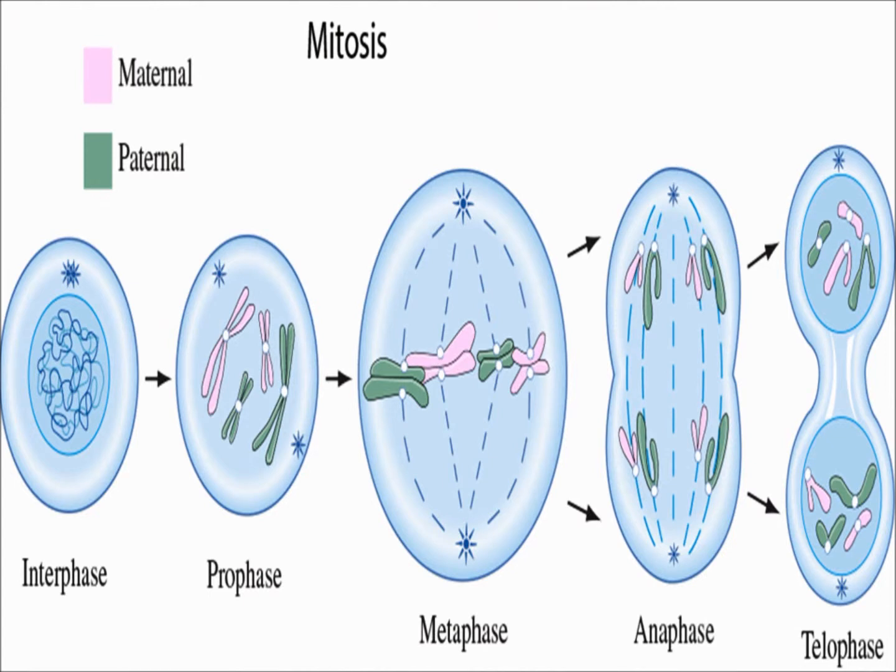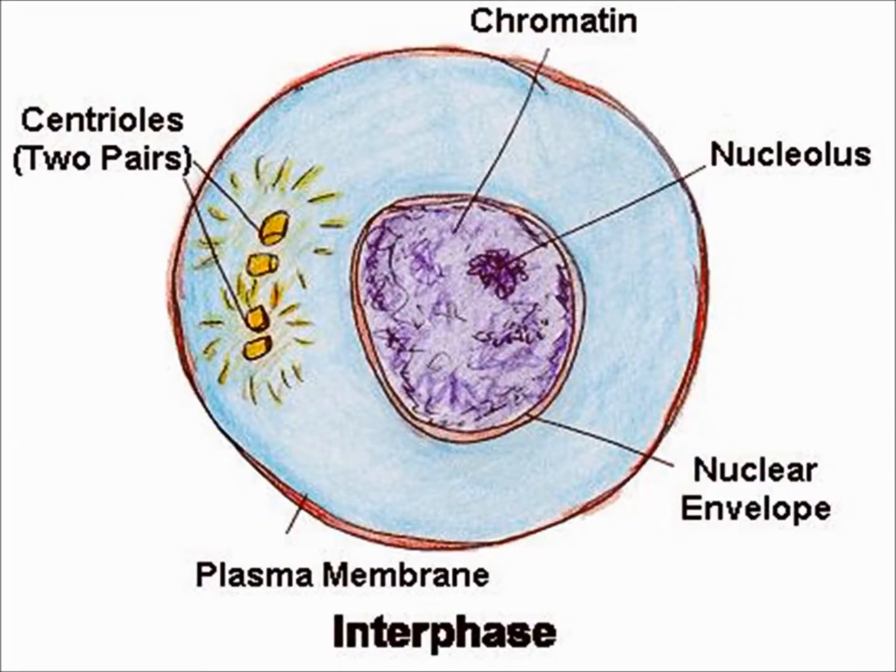Points to be remembered in this lesson are: mitosis occurs in a somatic cell. Doubling of the number of chromosomes is the major event before the cell division. Interphase is the period when the cells grow in size and perform the physiological functions. Chromatin is in a condensed state in the nucleus of an interphase cell.